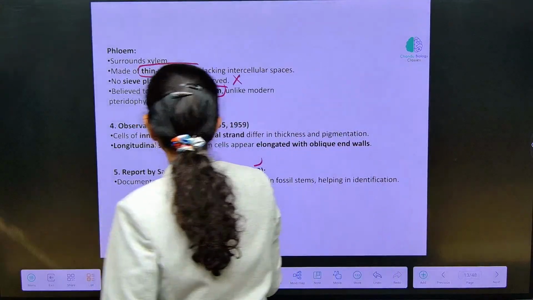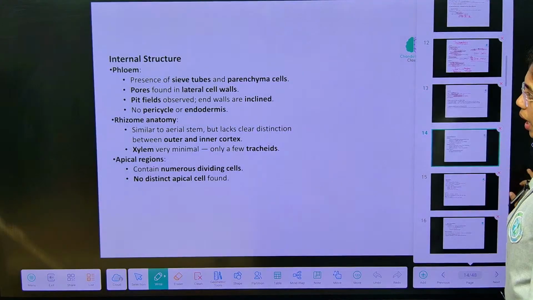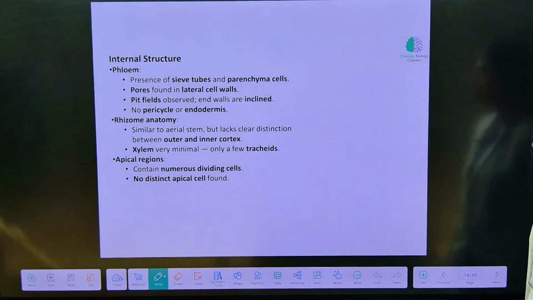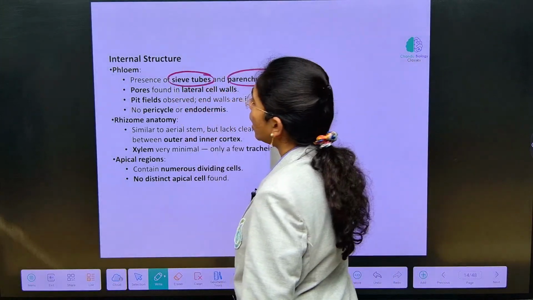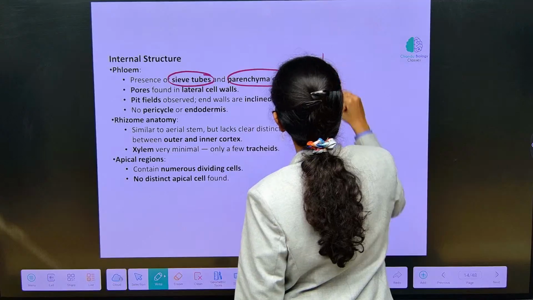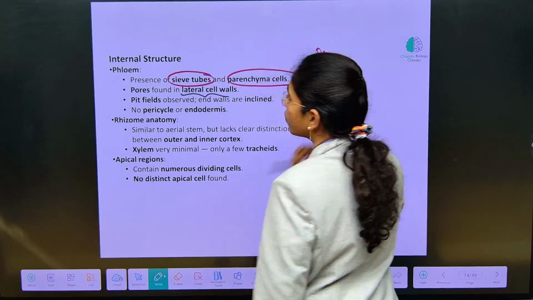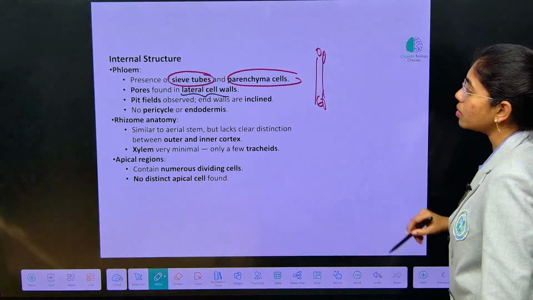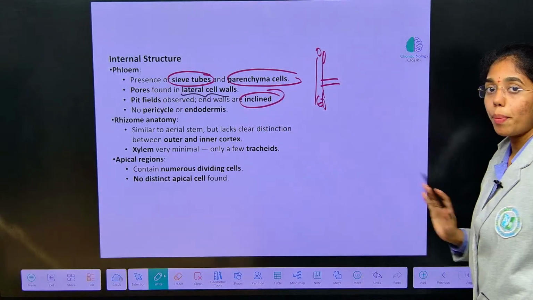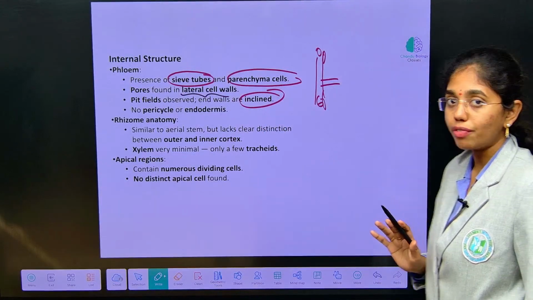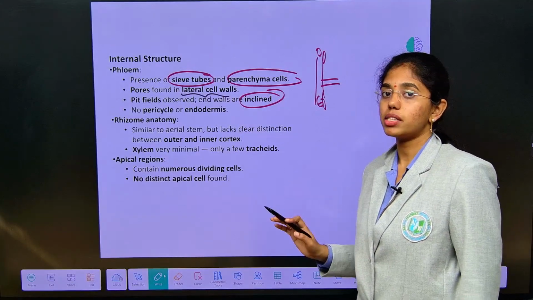What are the observations by different scientists? This is not required in the type study. Yeah, internal structure of phloem you see. Presence of sieve tubes and parenchymatous cells are observed, and sieve tube cells will have pores as well. Pores are found in the lateral cell walls, and pit fields you can see, which are inclined pit fields. There is no pericycle and endodermis. Cortex or stelar region is not further differentiated into pericycle and endodermis.